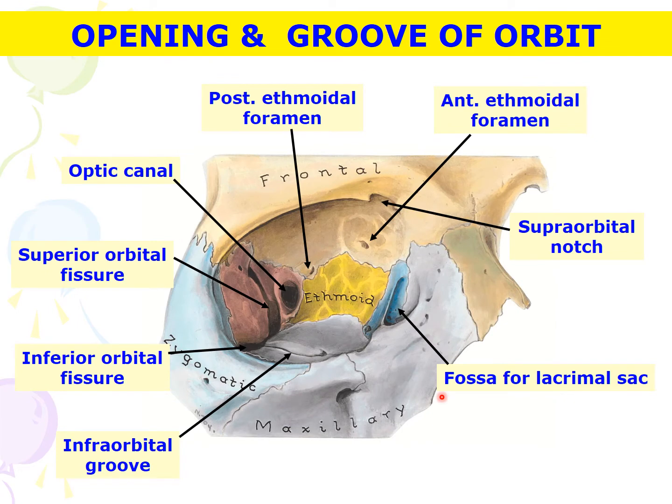Orbit has several important openings and grooves. The first is the optic canal, which lies at the apex of the orbit. Lateral to that you have the superior orbital fissure. Inferior to that you have the inferior orbital fissure. At the superior margin of the orbit you have the supraorbital notch, and correspondingly you have the infraorbital notch, which is supposed to be here. And you have the anterior and posterior ethmoidal foramen, and also fossa for lacrimal sac.